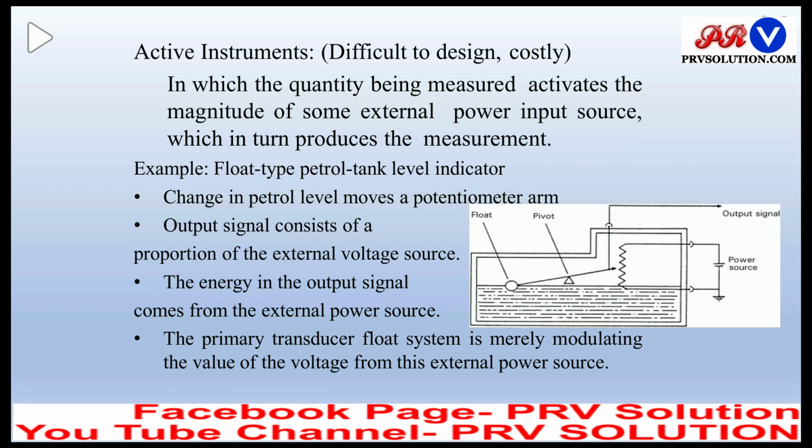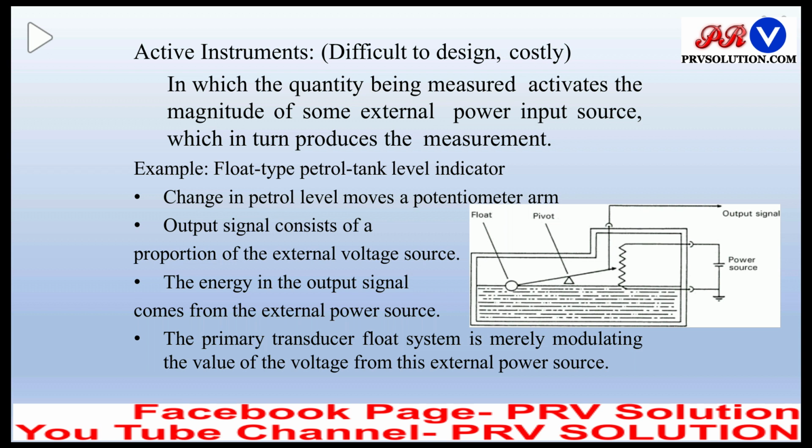Active instruments are difficult to design and are costly. In these instruments, the quantity being measured activates the magnitude of some external power input source, which in turn produces the measurement. So it will require some external energy source for output. An example is shown in the figure, which is known as a float type petrol tank level indicator.